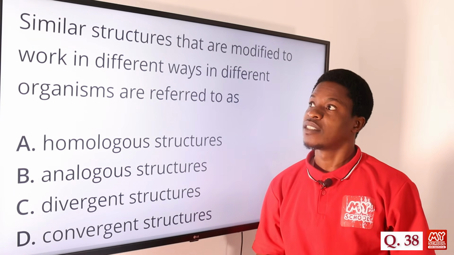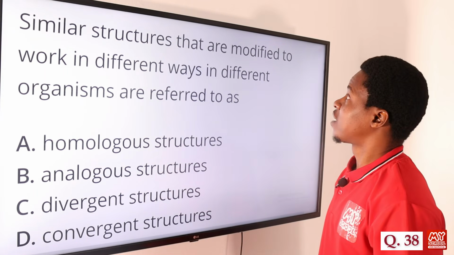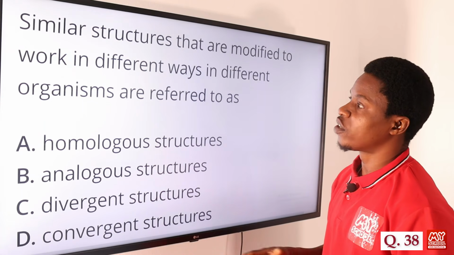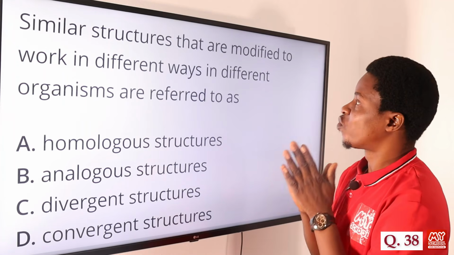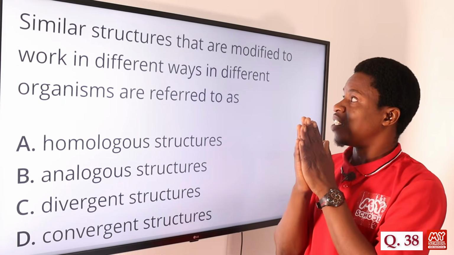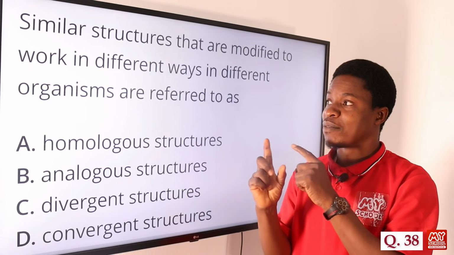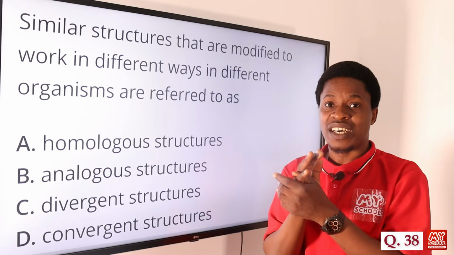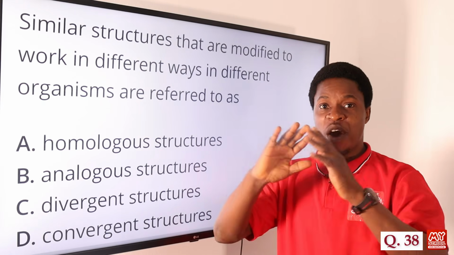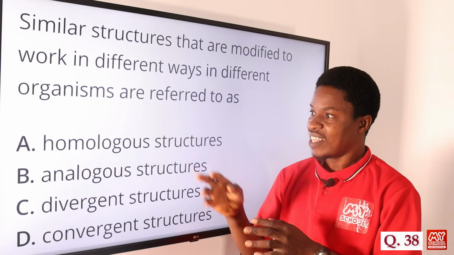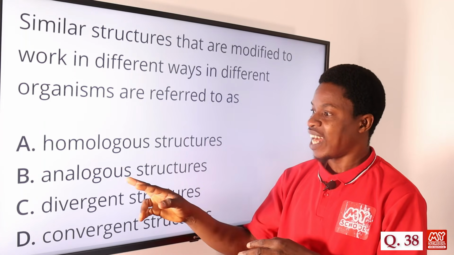Now question number 38. Similar structures that are modified to work in different ways in different organisms. Because those structures are similar, and then they are modified to work in a particular organism, they are referred to as homologous structures. Okay, that is option A. Option B says analogous structures.